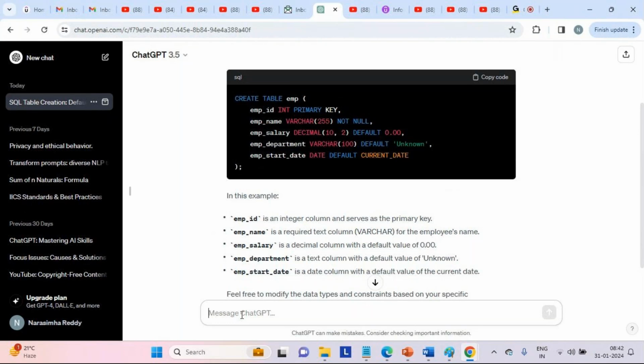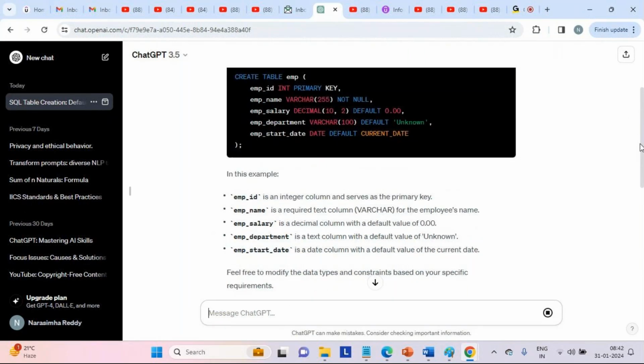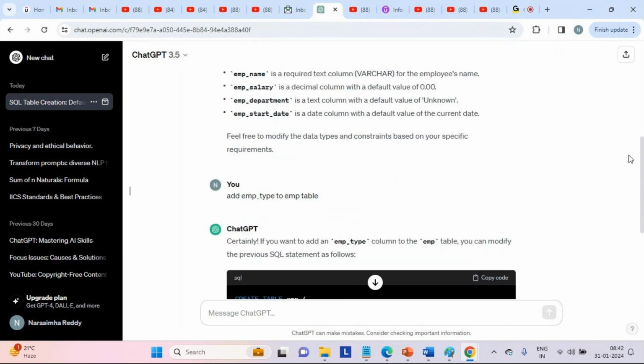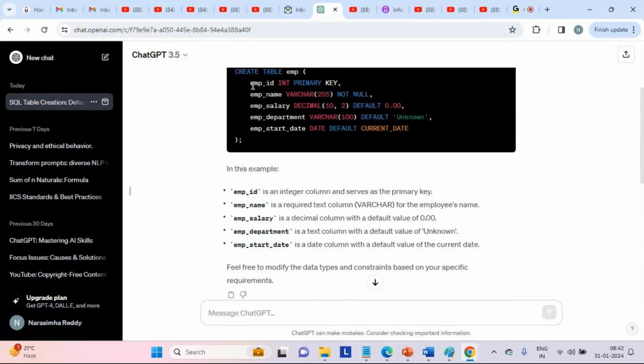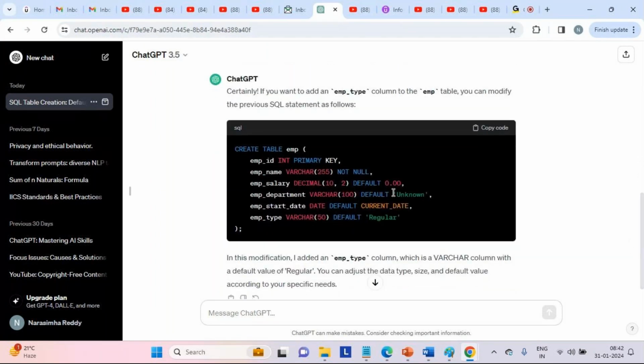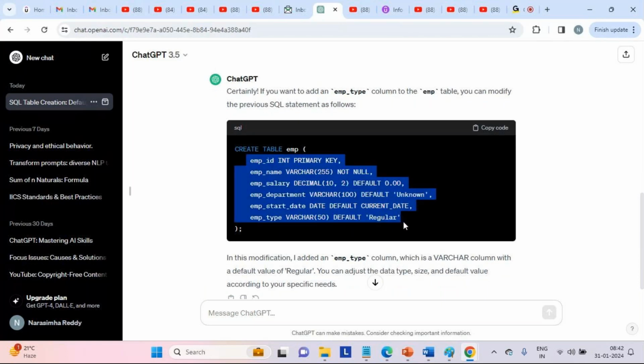Now let us say, add employee type, emp type, to the emp table. So that's it. We are trying to add a new column to an existing table. Can you see, guys? emp type got added to the existing table. The existing table contained 5 columns, and the newer table contains 6 columns. It's one extra.